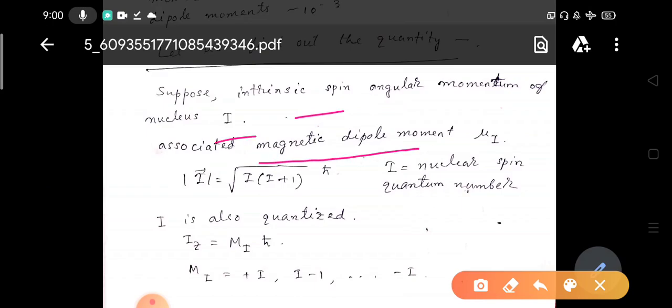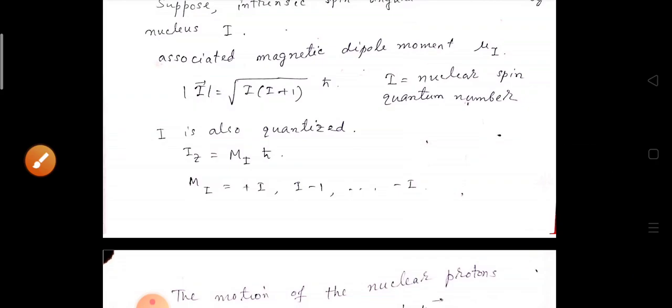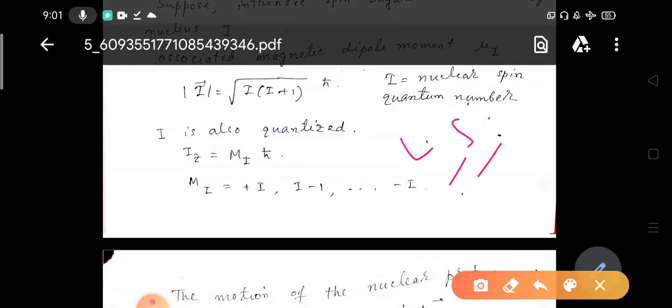So the associated magnetic dipole moment is mu I. I can be written quantum mechanically as root over I into I plus 1 h cross, where I is the nuclear spin quantum number. Now we already know that L, S, J all are quantized, so I is also quantized.